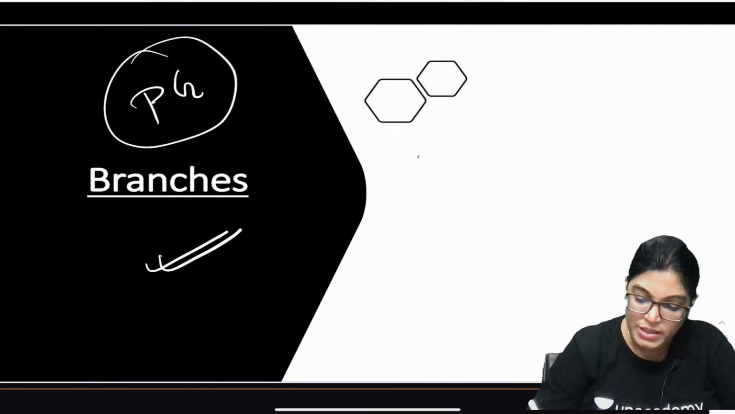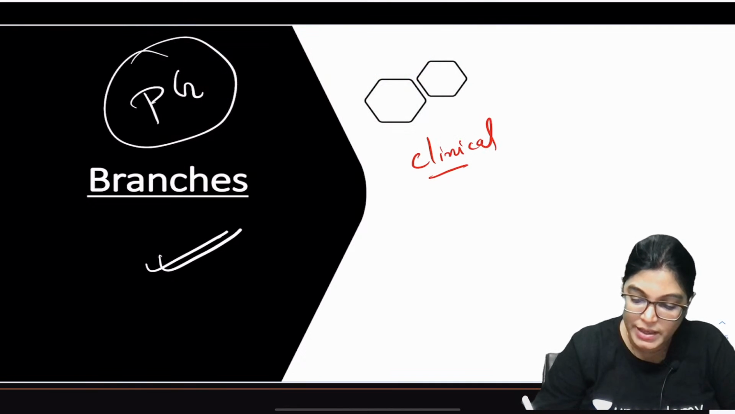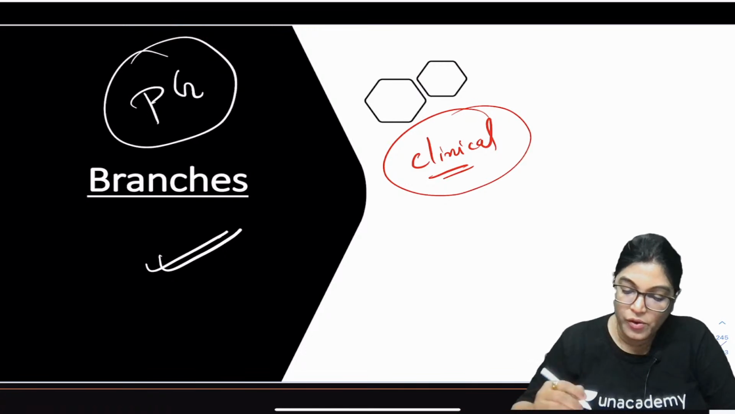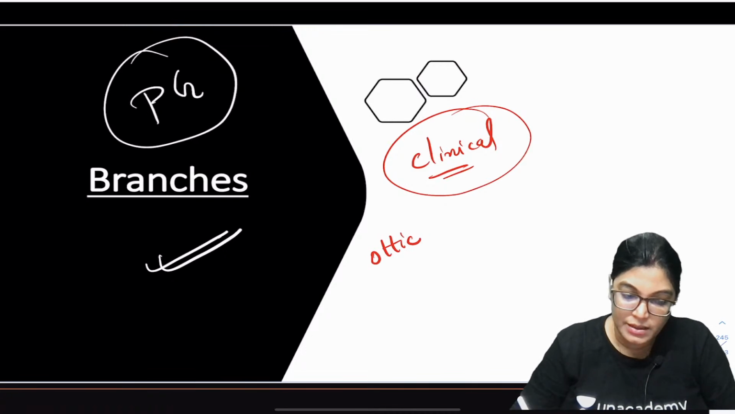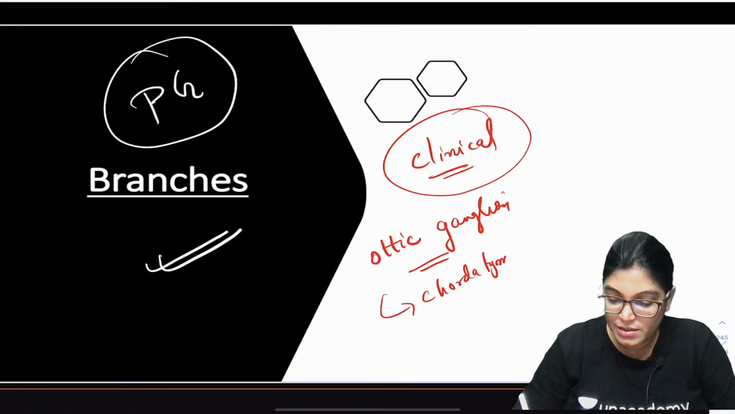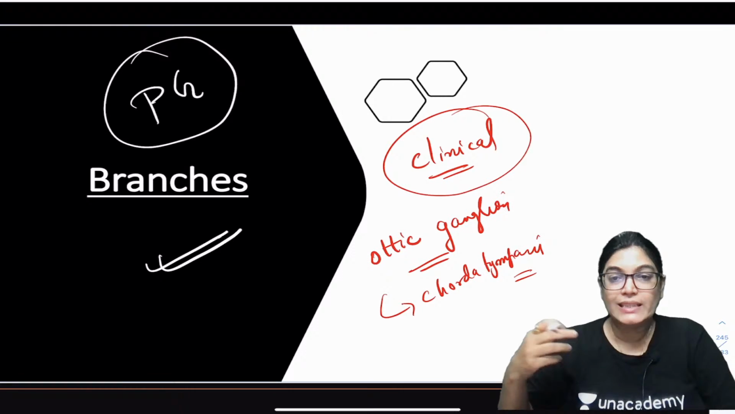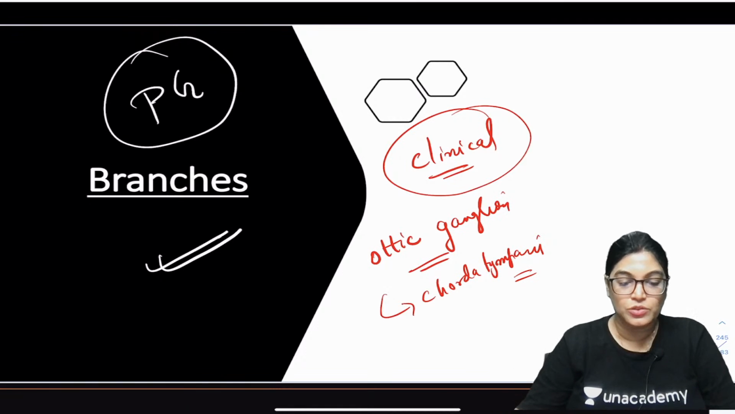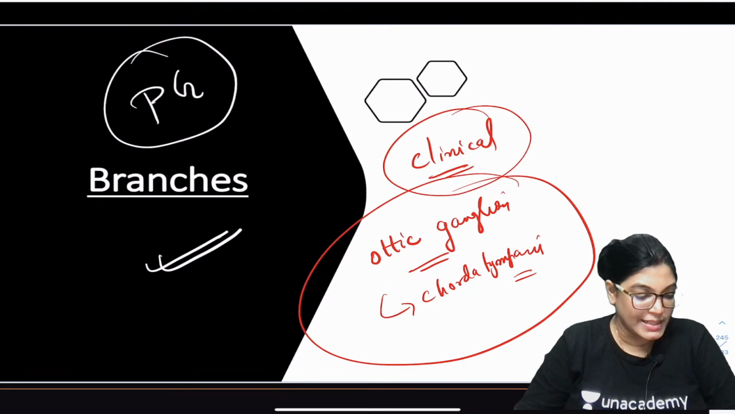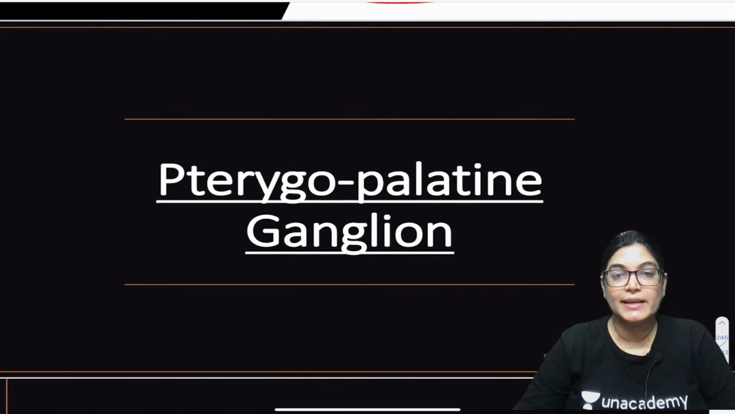So I just want to mention here, the clinical importance is that in human beings the otic ganglion is connected to the chorda tympani nerve. So this is an alternate route for the taste sensation to be carried from the anterior two-thirds of the tongue. Also, the otic ganglion forms a connection to the nerve of the pterygoid canal. Yes, absolutely. Okay, let's move on to the next one.